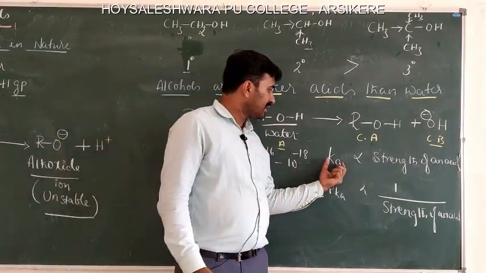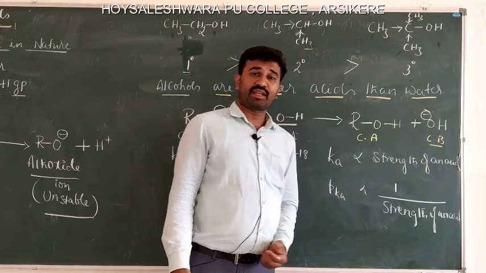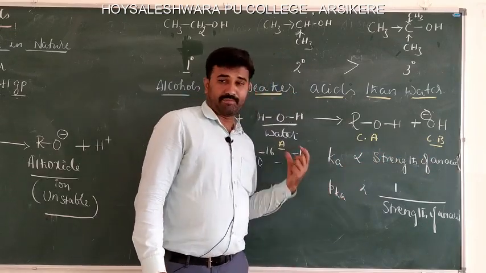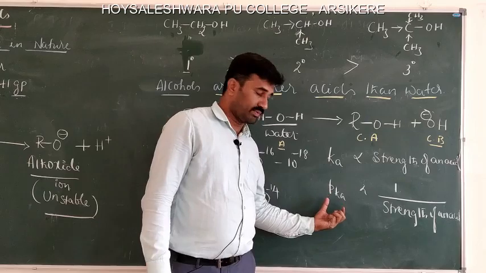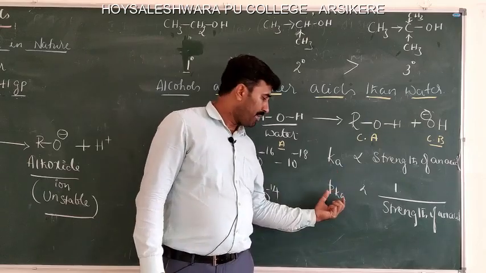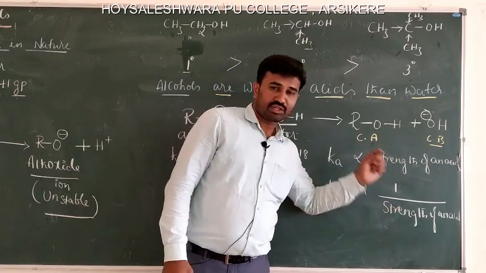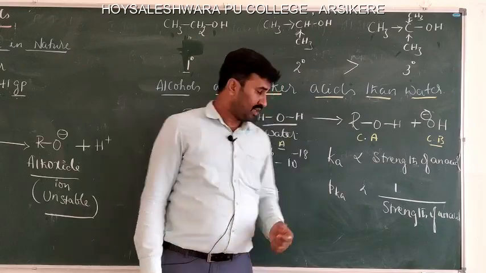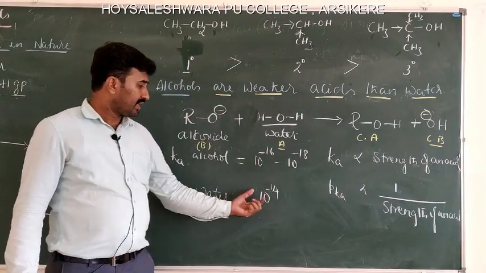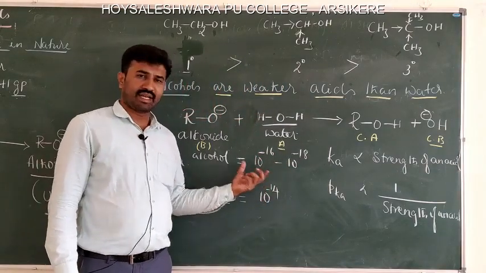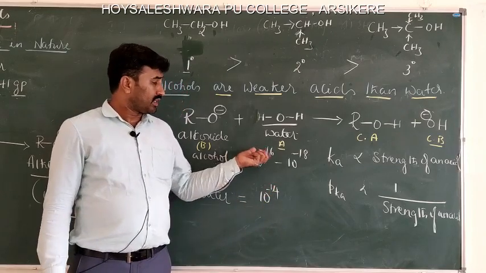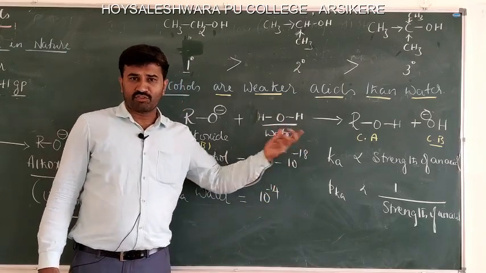Ka is directly proportional to the strength of an acid, and pKa, which we defined in the first period, is inversely proportional to the strength of an acid. From these values you can say that 10 to the power of minus 14 is higher than 10 to the power of minus 16 and 10 to the power of minus 18.